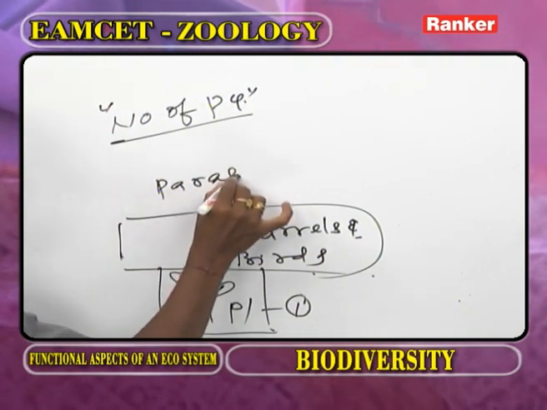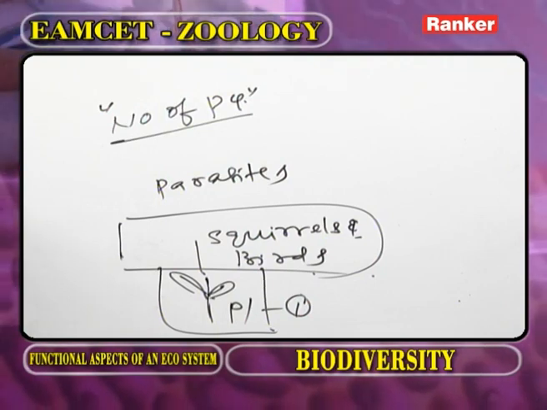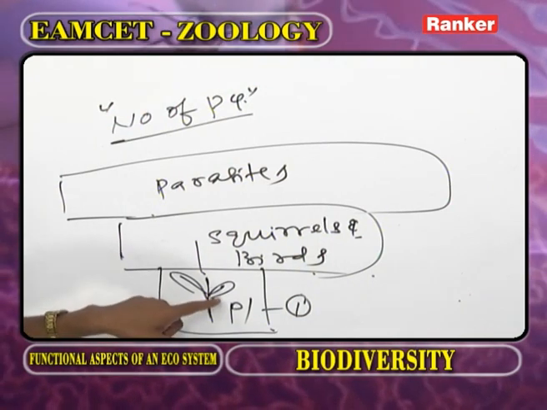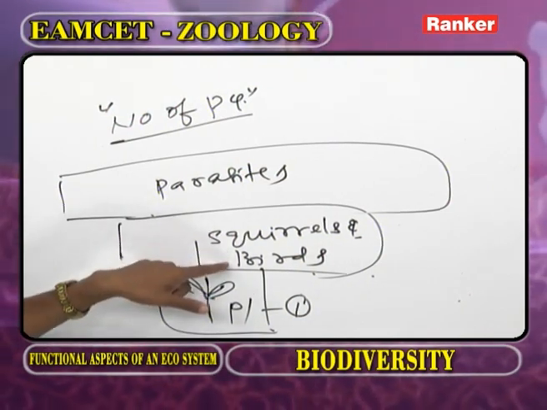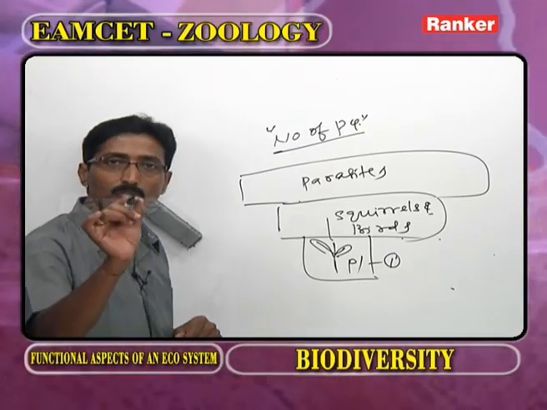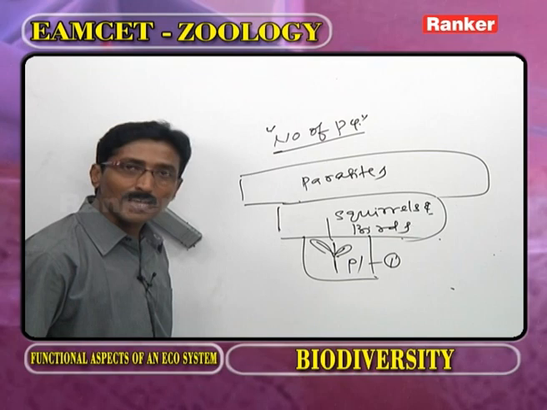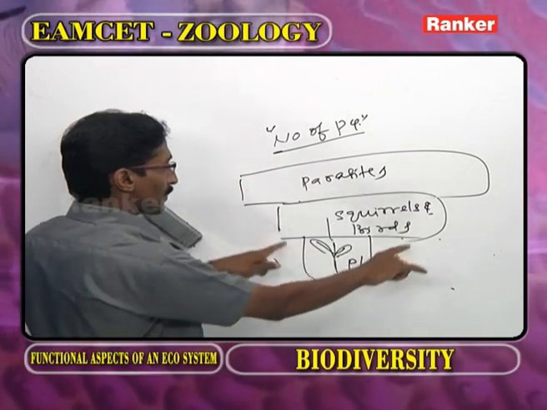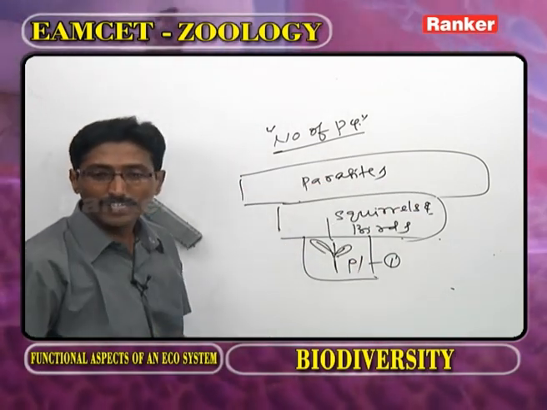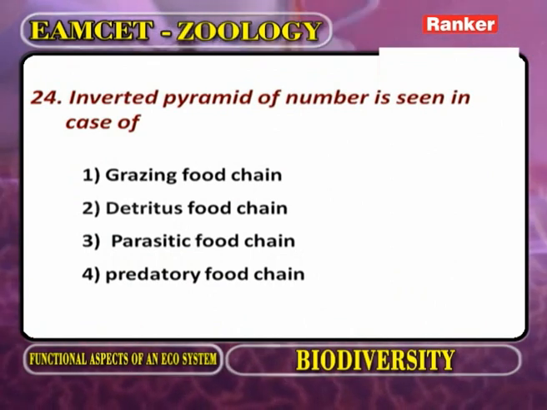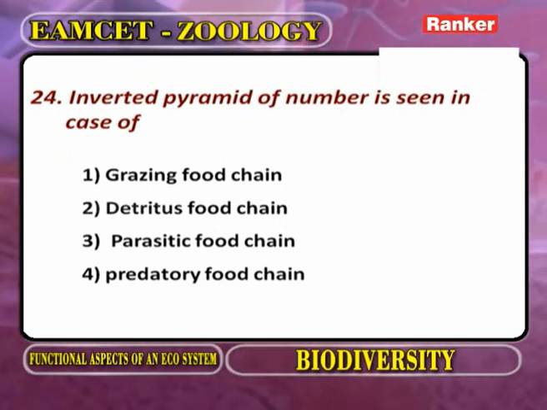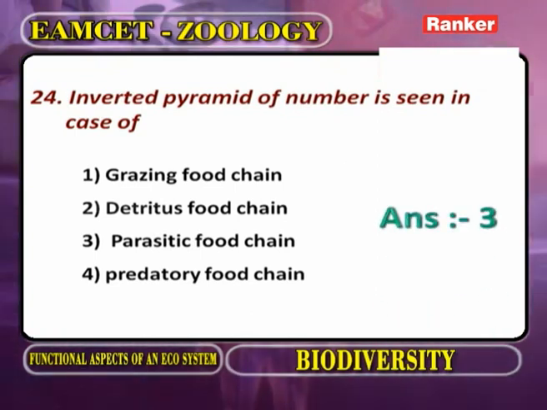The parasites are present. As we observe the parasites, their body size is small. So, when compared to that of the plants, squirrels and birds, the parasites number is more because their body size is small. So, in case of parasites, as trophic level increases, the number decreases. So that the number pyramid is inverted. Here, inverted pyramid of number is seen in case of grazing food chain, detritus food chain, parasitic food chain, predatory food chain. The correct answer is the parasitic food chain. We go for the next question.